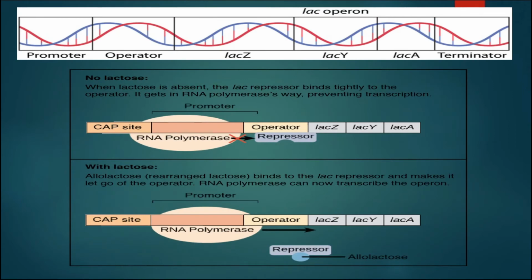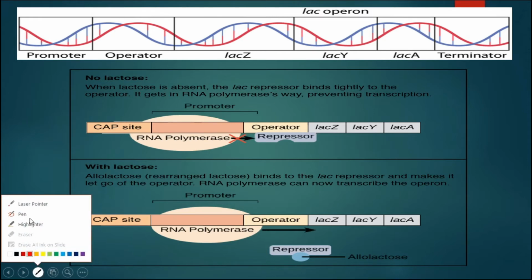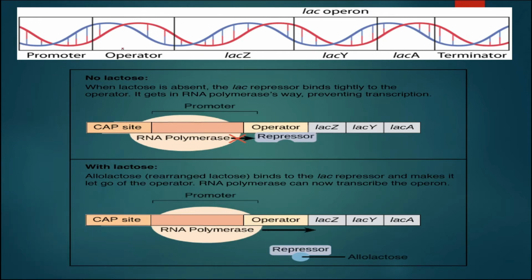This slide is showing the location of the different genes in the lac operon. This is the promoter, beside that the operator where the repressor binds, then all three structural genes, that is Z, Y and A. Now when no lactose is supplied, when lactose is absent, the lac repressor binds tightly to the operator region, and it will prevent the RNA polymerase from producing the three enzymes, so the structural genes will not function.